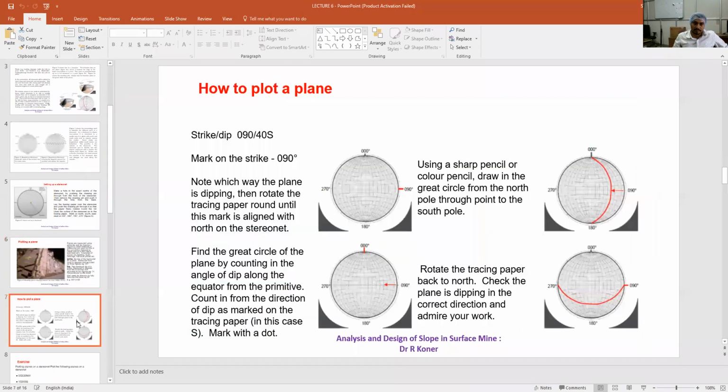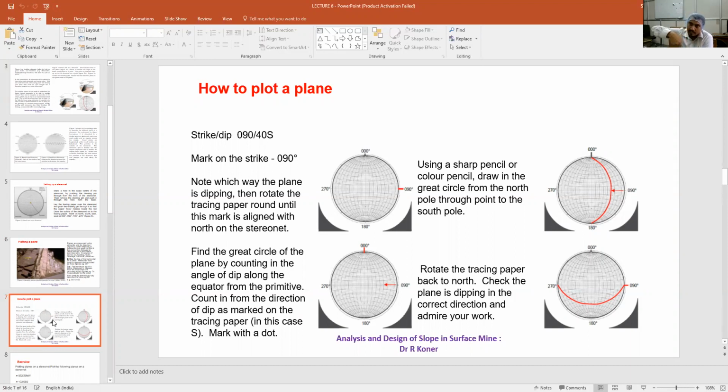If it is so, for this particular plane, how to plot this particular plane in this StereoNet? Let me show you that. Now, for this example, the plane orientation is 090, means orientation is 90 degree, and we have put a 0 because we have to represent it in 3 figures. And dip is 40 degrees south. Is it clear? Now what we will do? First we will place the StereoNet in the bottom. Then we will put the tracing paper on the top, and in the center I will make a hole with the pin. Then I will insert the pin in the reverse direction from the bottom. Then my setup is ready.